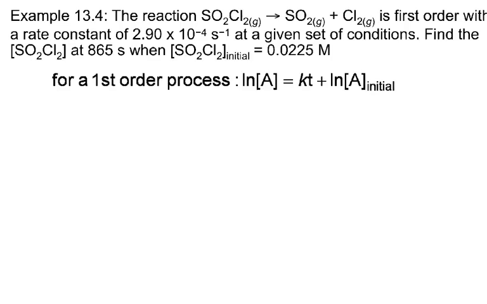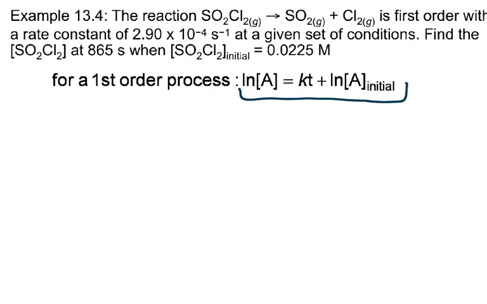Okay, let's work through a problem using our integrated rate laws. The reaction given there is first order with a rate constant of 2.9 times 10 to the minus 4th per second at a given set of conditions. Find the concentration of that reactant at 865 seconds when the initial concentration is 0.0225 molar. And we have the integrated rate law here. So really all we have to do is plug things in.